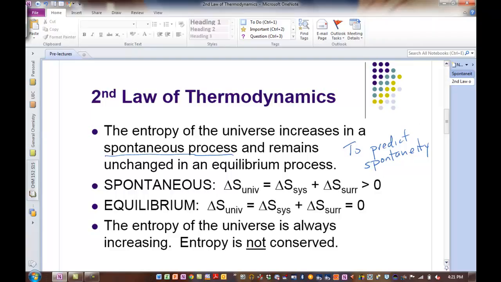thermo. So spontaneous, the entropy change of the universe, which is composed of the system and the surroundings, needs to increase, positive, greater than zero. So that is a spontaneous process. We can qualify that a little bit more by saying it's spontaneous in the forward direction.